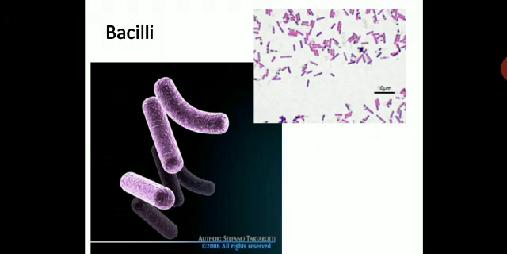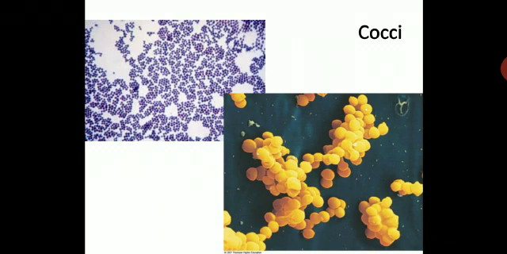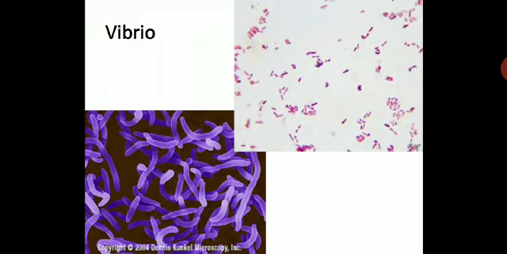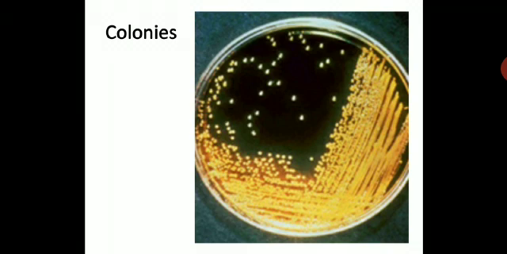Now, there are some microorganisms which we are going to discuss here. The bacteria, bacilli, which is magnified under a compound microscope. Then you have cocci, which is highly magnified. This is vibrio, again highly magnified. Spirilla. You can see colonies of the microorganisms.